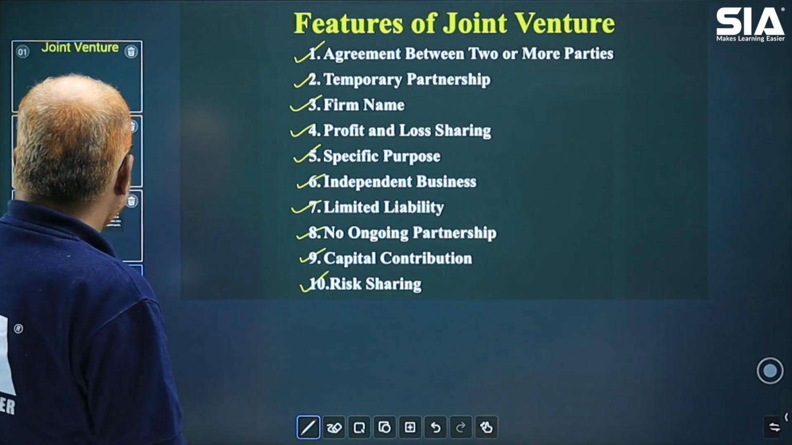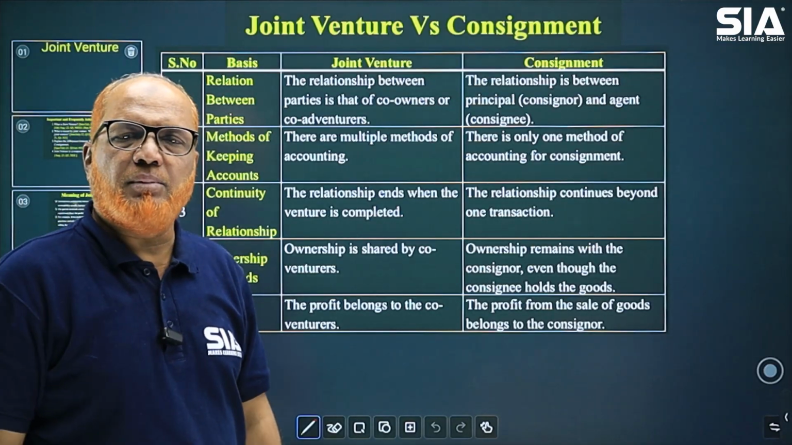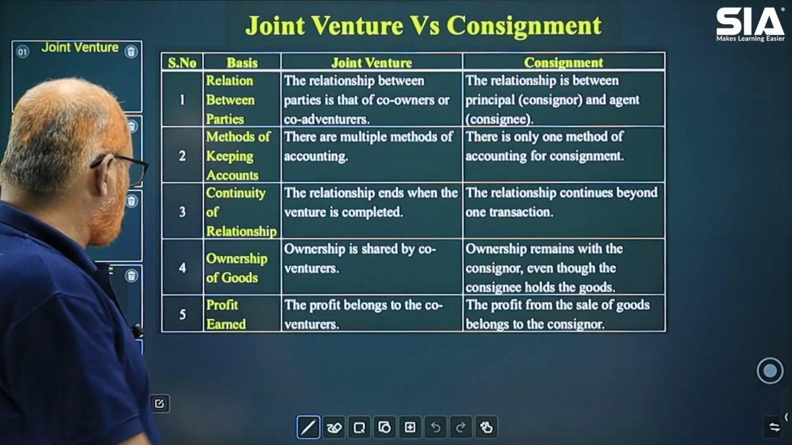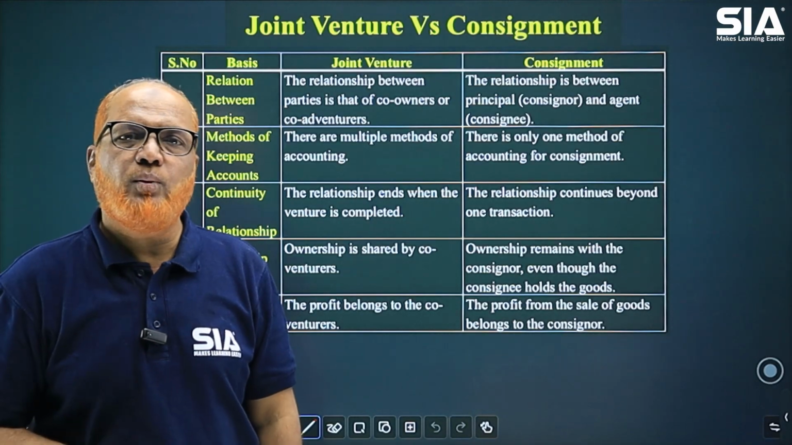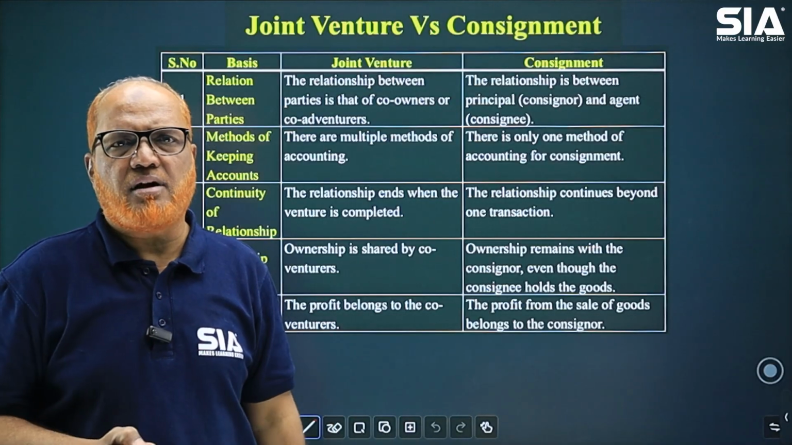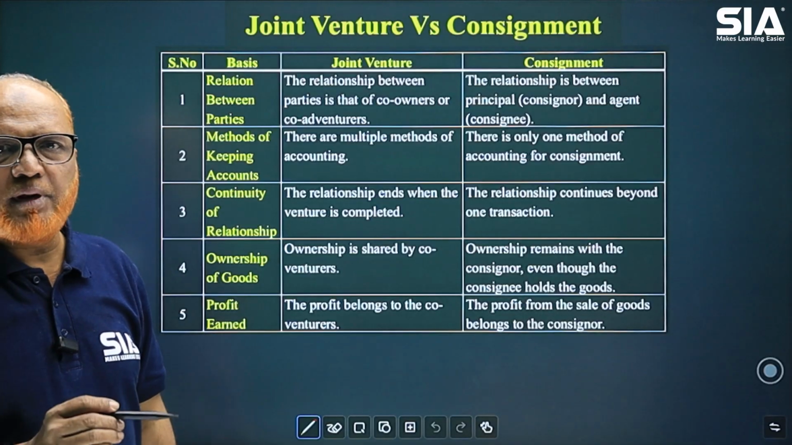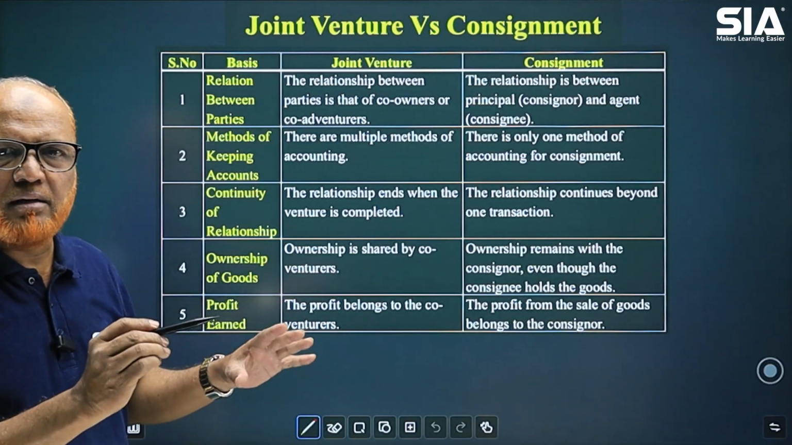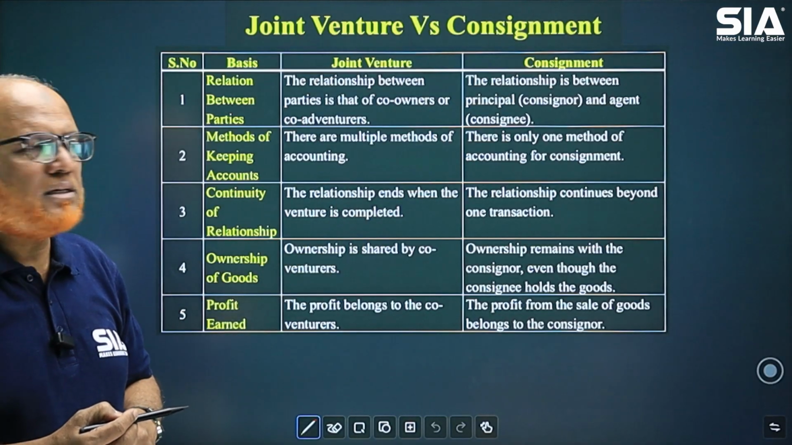Next comes joint venture versus consignment. Many a times a theory question has been asked in examination, what are the differences between joint venture and consignment? Many differences are there. So here in a tabular form I'm explaining. In examination also it is better to present the answer in this format, right?